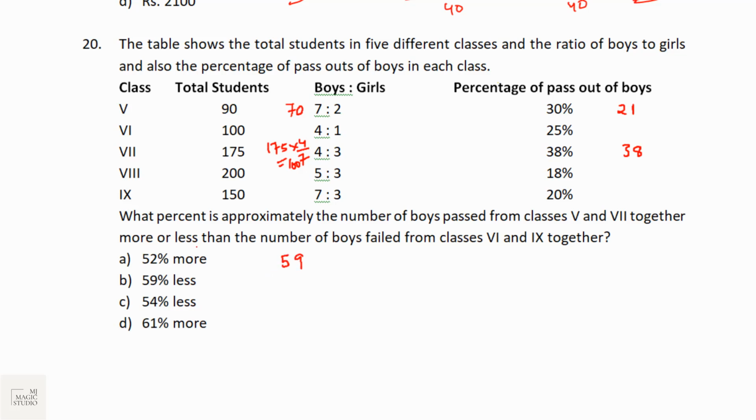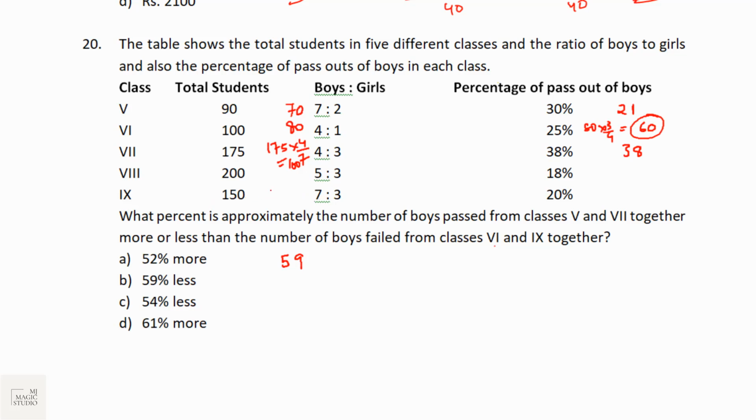Together, are they more or less than the number of boys failed from class 6? Class 6 number of boys are 100 divided into 4:1, that is 80. Pass is 25%, that means failed is 3/4. 80 into 3 by 4 will give 60. And class 9, 150 divided in the ratio 7:3.